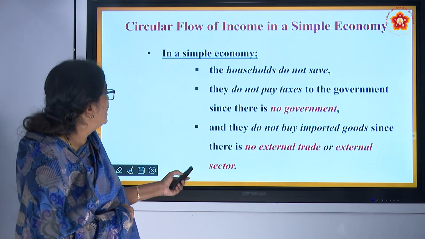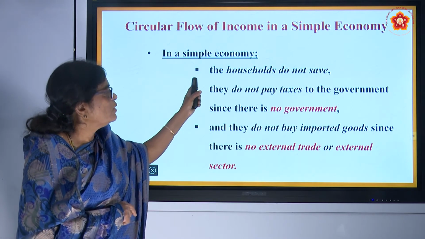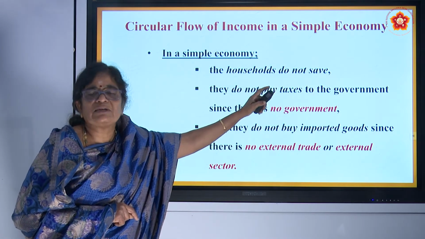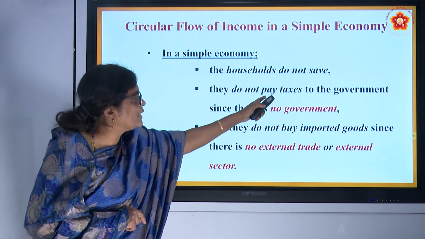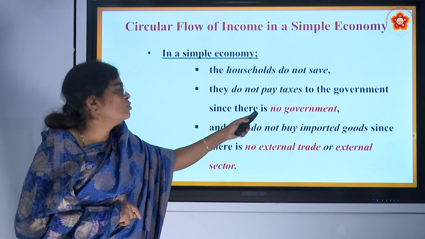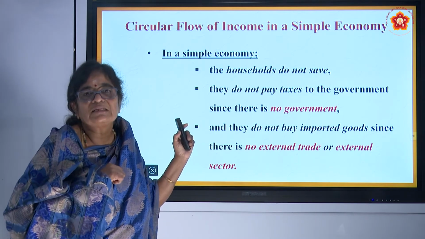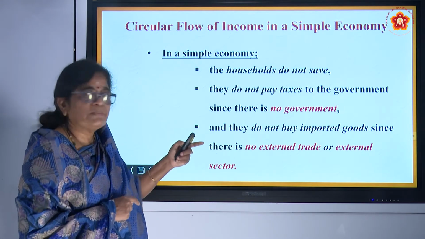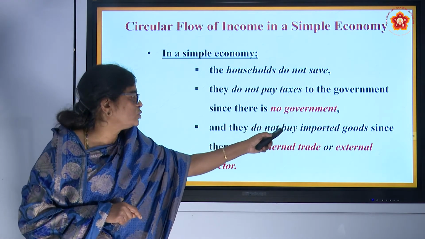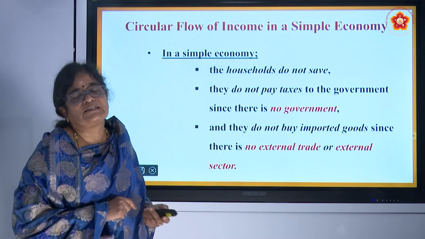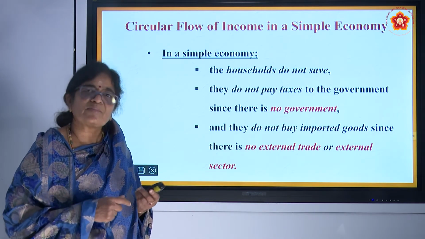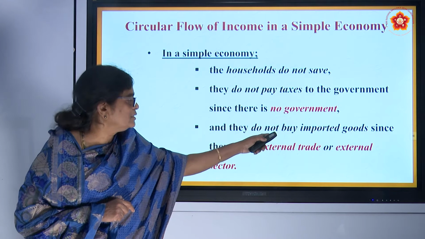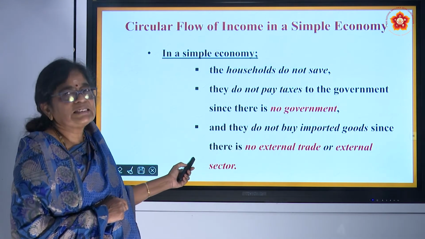I hope you understood. And in a simple economy, what are the assumptions? Households do not save. There is no government or bank sector. They don't save. They do not pay taxes to the government. Why? There is no government sector at all. We said a simple economy only has two sectors, household and firms. And they do not buy imported goods. There is no external sector. When there is an external sector, there are imports and exports. But in this case, we assume a simple economy doesn't have these things.